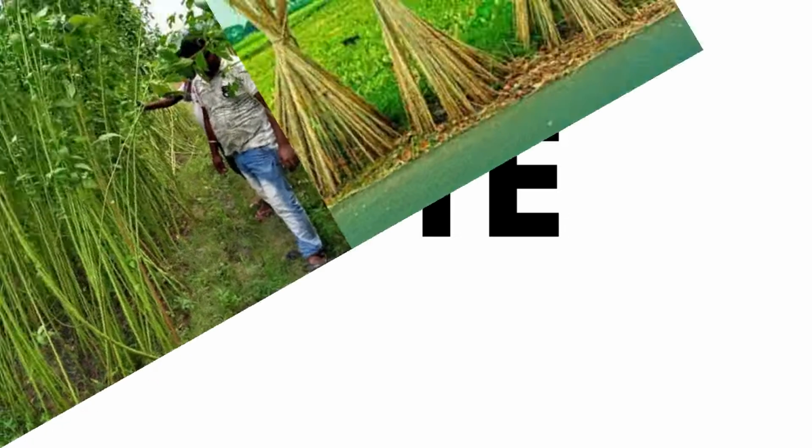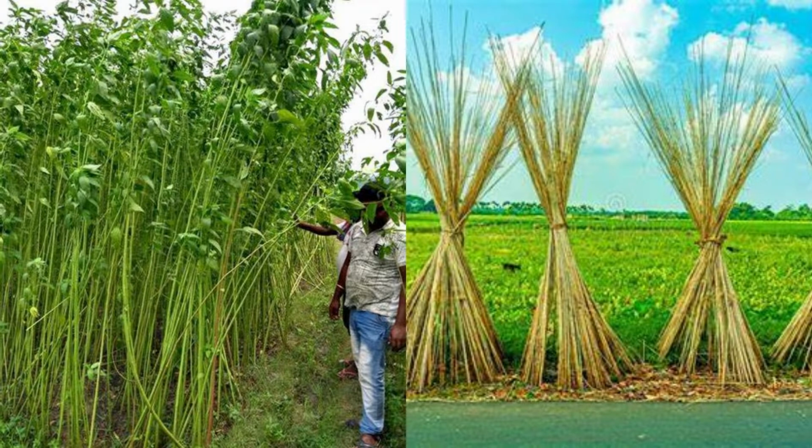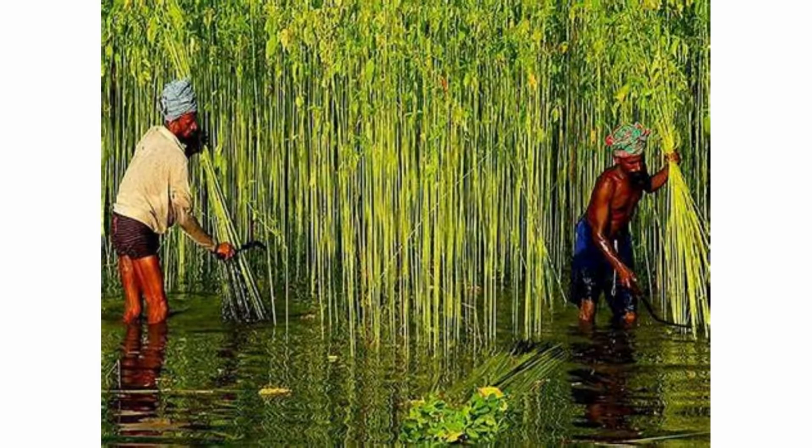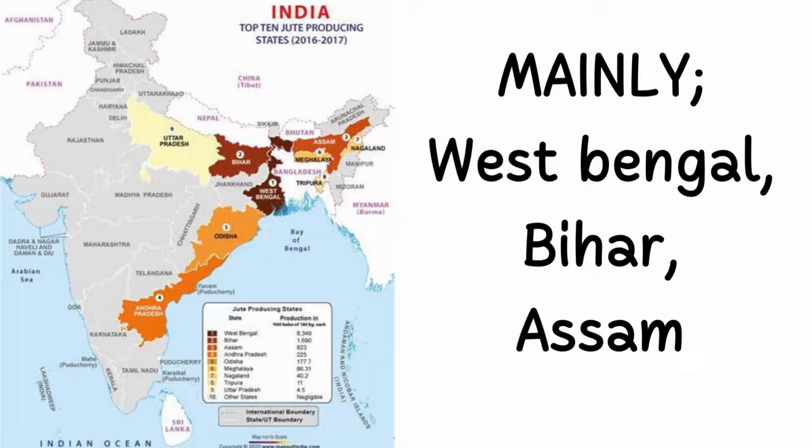Jute. Jute fiber is obtained from the stem of the jute plant. It is cultivated during the rainy season. In India, jute is mainly grown in West Bengal, Bihar and Assam.